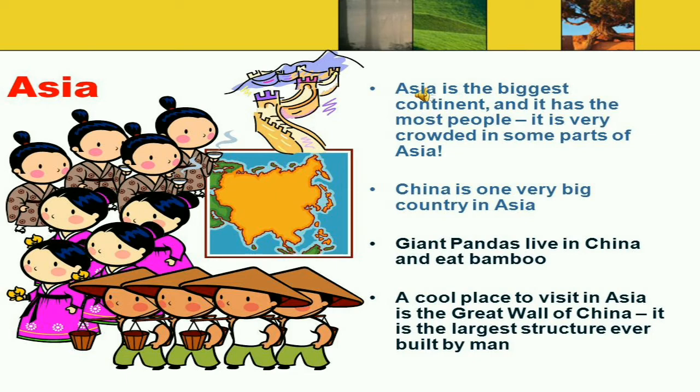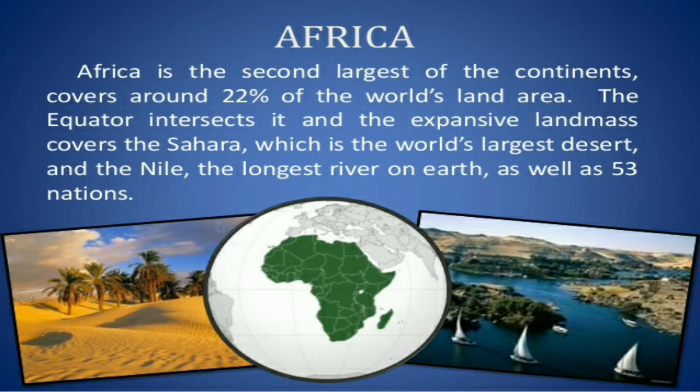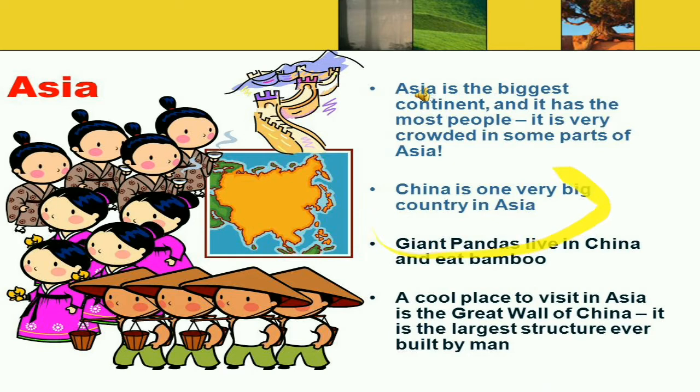China is one of the big countries in Asia, and giant pandas live in China and eat bamboo. A cool place to visit in Asia is the Great Wall of China.